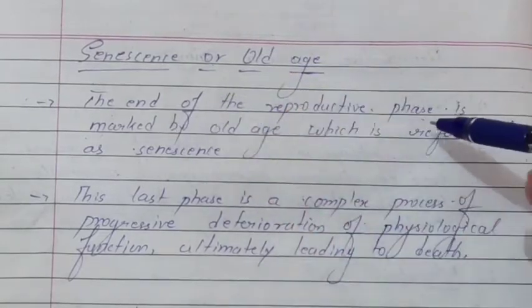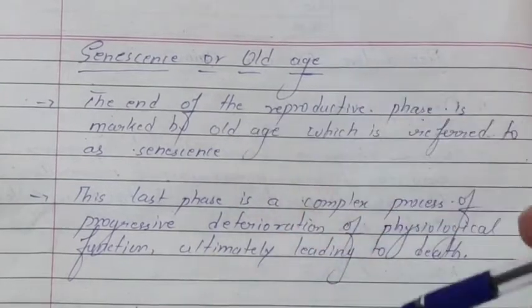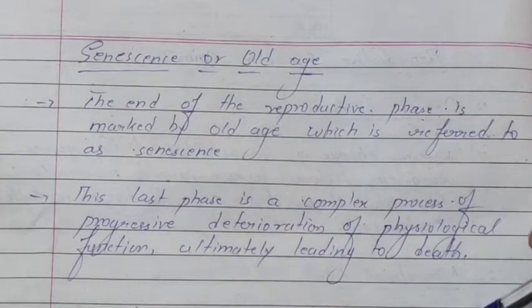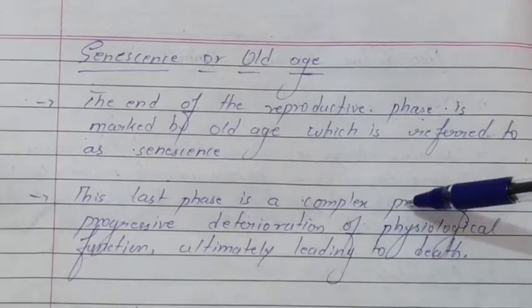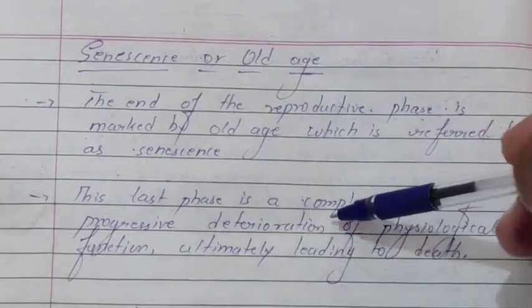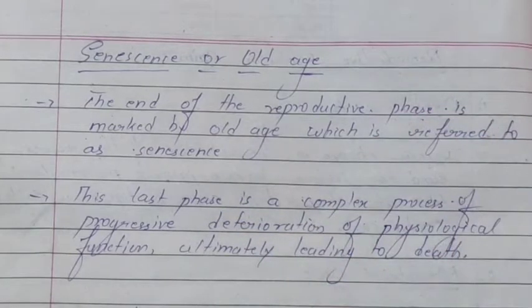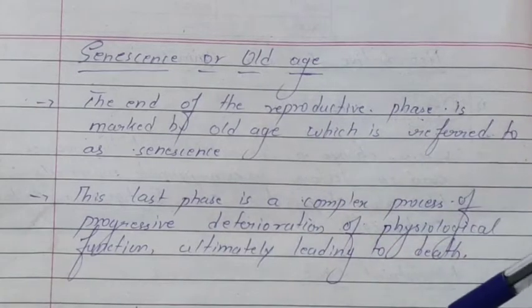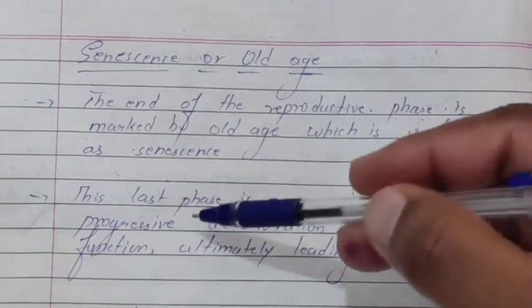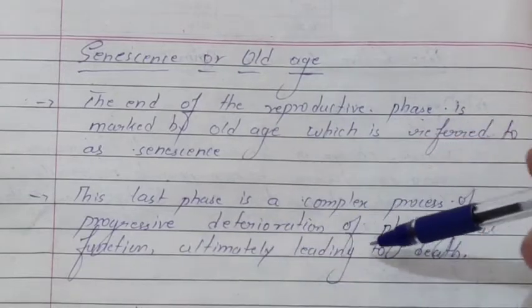The end of the reproductive phase is marked by old age, which is referred to as the senescence phase. This last phase is a complex process of progressive deterioration of physiological function, ultimately leading to death. Basically, the senescence phase is the last phase, where there is a complex process of progressive deterioration of physiological function that ultimately leads to death.